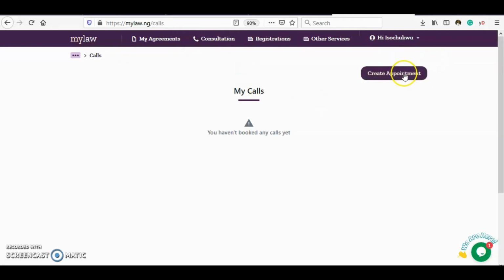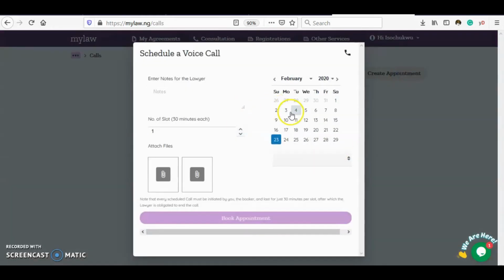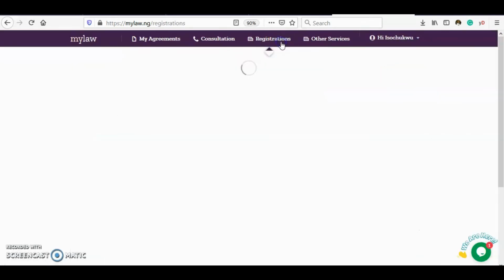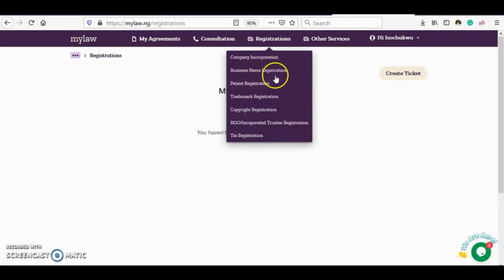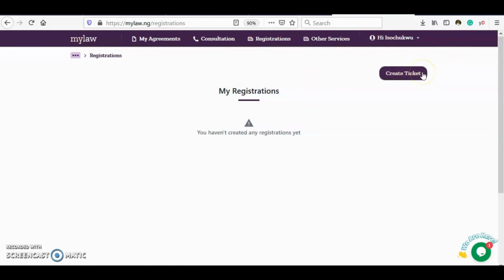Simply create appointment. You pick a date. You could enter the notes for the lawyer. You attach files and select the number of minutes. Then click Book Appointment. For registrations, you can access our range of registrations by creating a ticket.